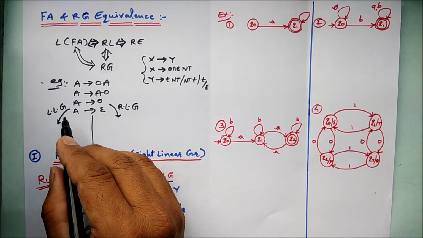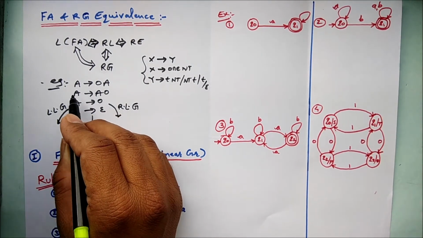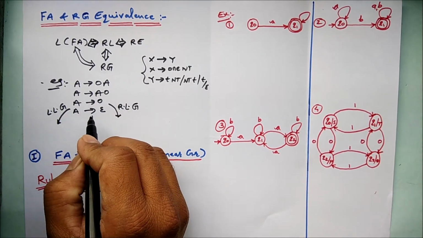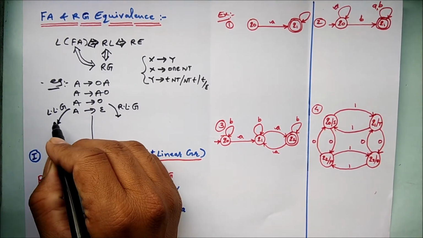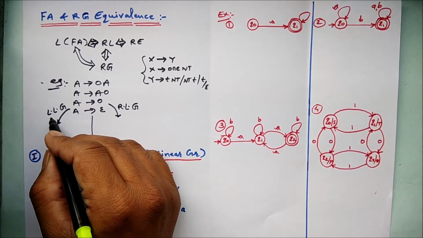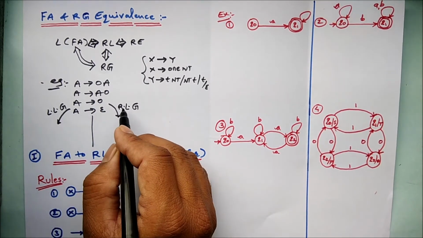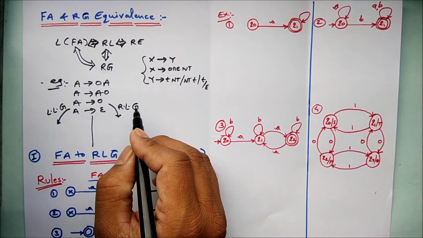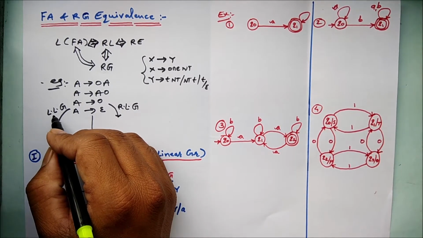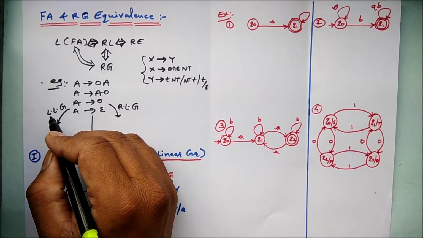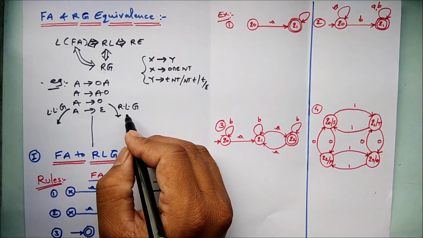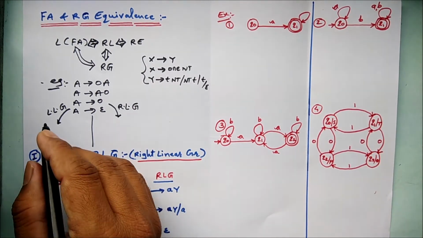So I repeat, the given grammar can be divided into two types: one is the LLG, left linear grammar, and the other is the RLG, right linear grammar. LLG is where the non-terminals are always written on the left side, and in RLG the non-terminals are written on the right side.